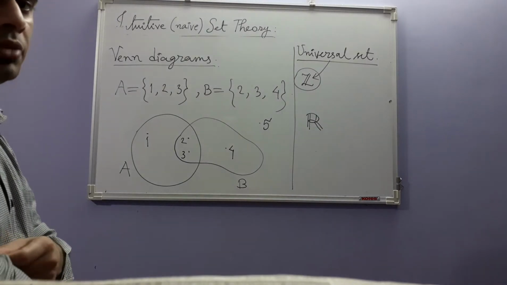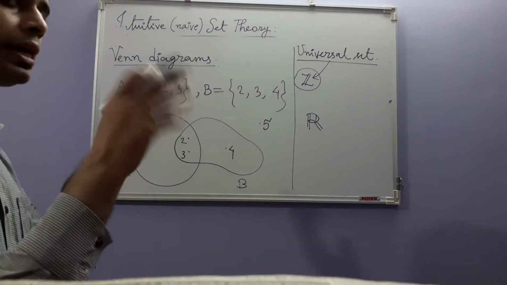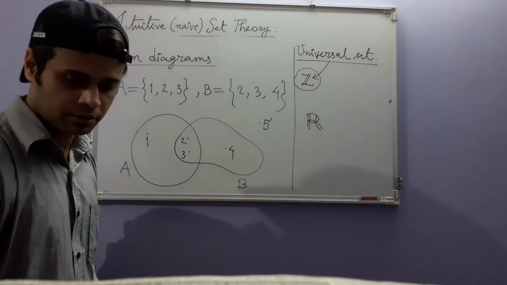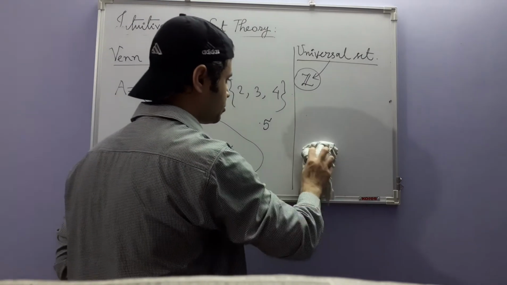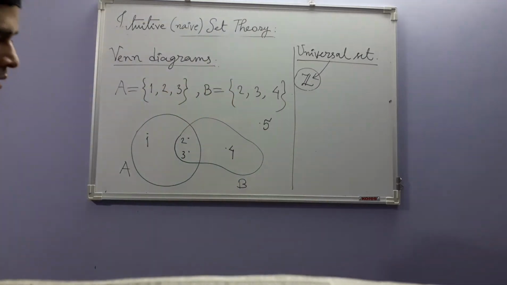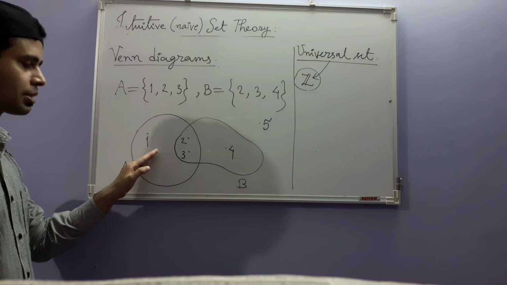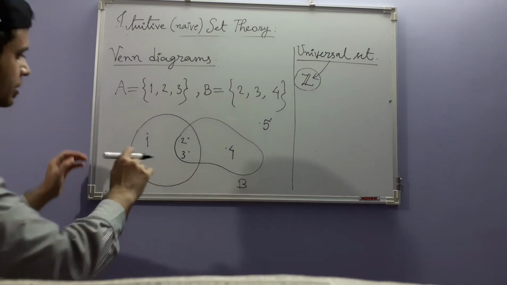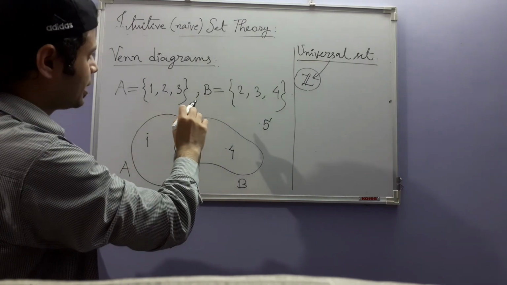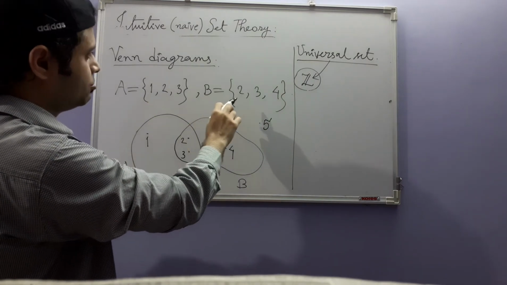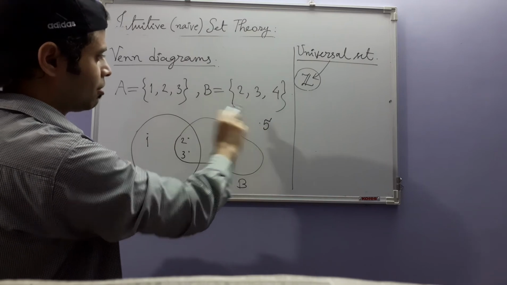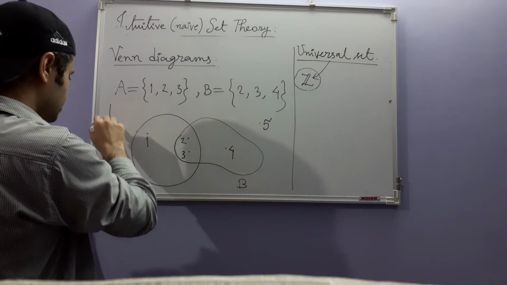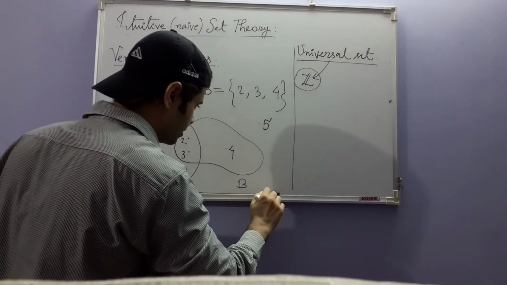Okay, if I go to multivariate calculus, that will be another universal set. Now, why I am talking about universal sets now is because, you see, in the discussion here we are having two sets, and we also have 5 here. If we don't have anything else, then this will be our universal set.